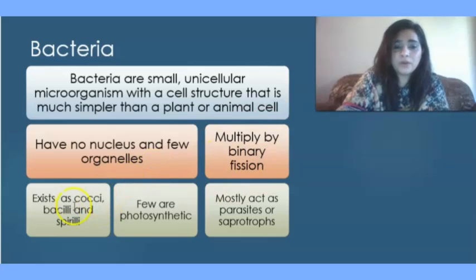They exist as cocci, bacilli, and spirilla. Cocci are circular shaped, bacilli are rod shaped, while spirilla are spiral or helical shaped bacteria. Few are photosynthetic. Some of them can perform photosynthesis and can prepare their own food, while the majority of bacteria act as parasites. Parasites live on the body of other living organisms. They feed on the body of other living organisms. And some of them, mostly, act as saprotrophs. Saprotrophs means they act as decomposers. They feed on the bodies of dead organisms.